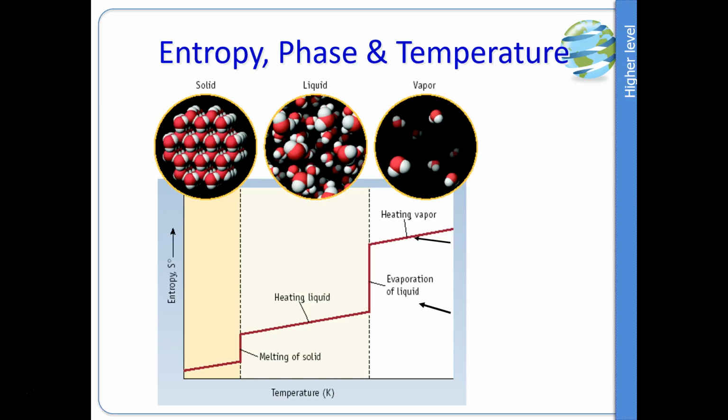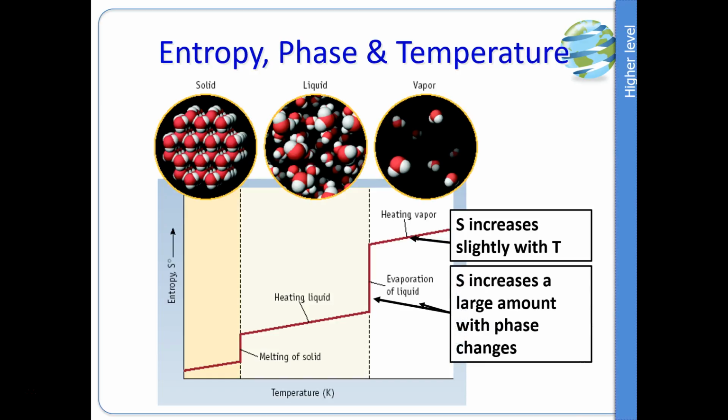This can be shown nicely from a phase change diagram. So on the x-axis we've got temperature increasing, and entropy on the y-axis goes up as we go from liquid to a gas. And we can see the same, but not quite as pronounced, going from a solid to a liquid. Now you'll notice there's a very, very sharp jump in entropy during the phase change. Okay, so there's a steady increase as temperature goes up, and that's just because the particles are moving around more, they're more excited, more energy, so moving around and hitting each other a bit more. But then there's a very big jump as soon as we get the phase change. So immediately when we go from a liquid to a gas, there's a big jump.